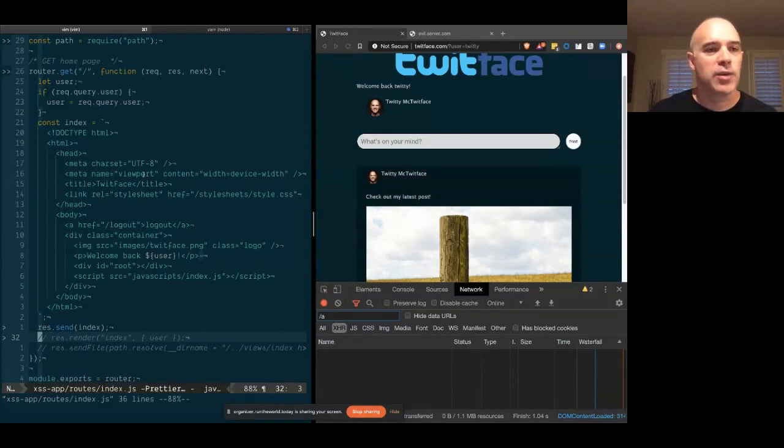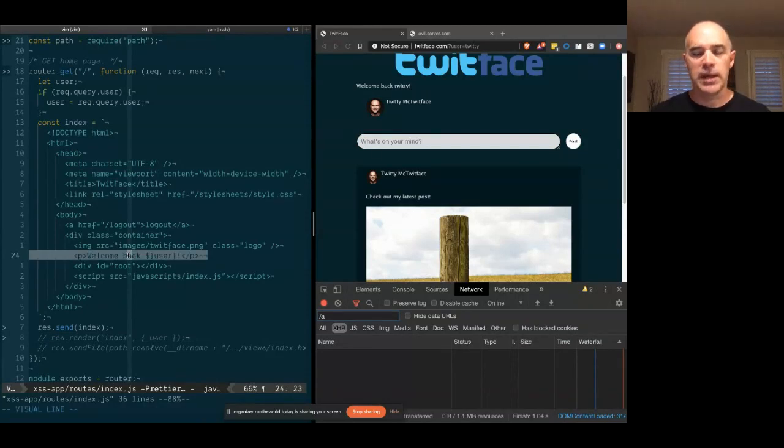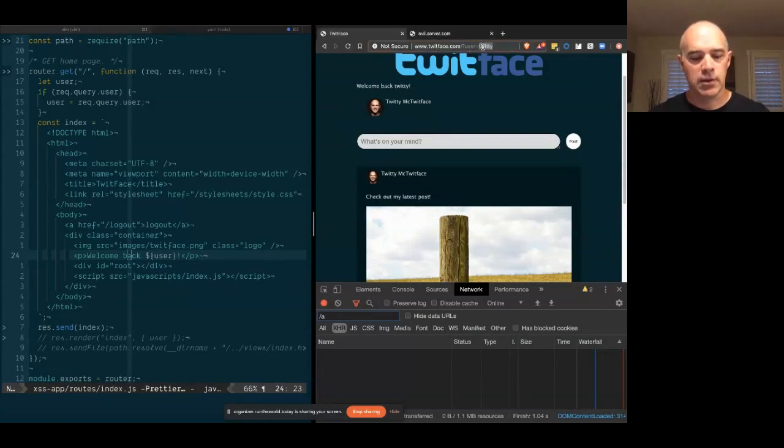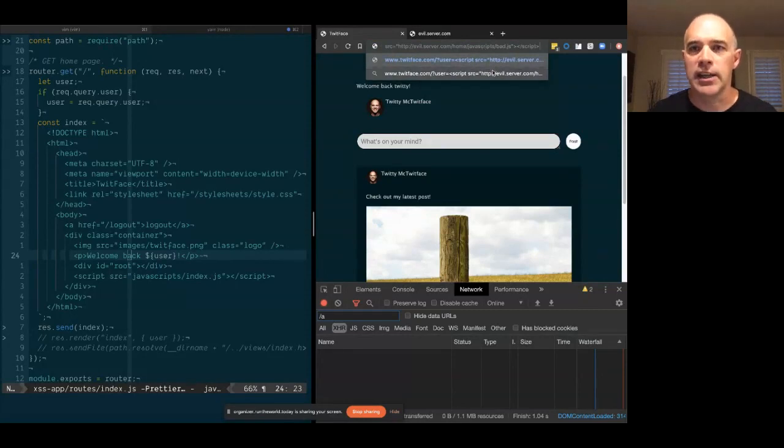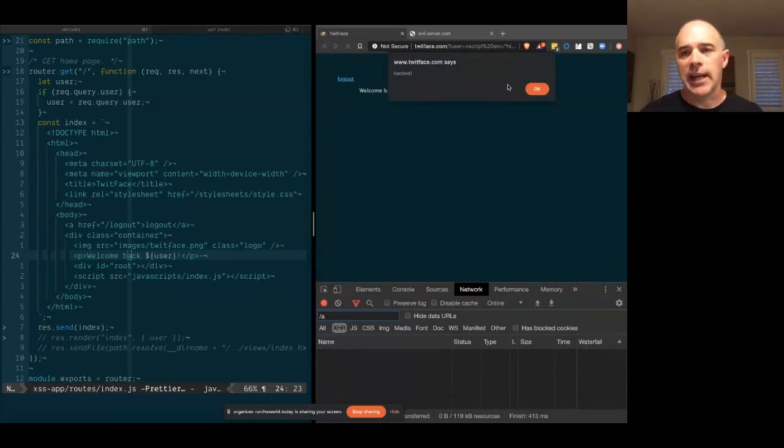So in this case, with our template literal, we're reading that query param, and then here on line 24, we're just spitting it right back out at the user without cleaning it, without sanitizing it, without doing anything. And what that means is that we can do some pretty nasty things. Let's go ahead and swap out the username with, for example, a script tag. And the script tag is going to hit evilserver.com and attempt to run this bad JS file. And when we do that, we get hacked. So clearly, being able to run a script tag gives you all the capabilities that you could do with client-side JavaScript, including reading cookies and all sorts of maliciousness.